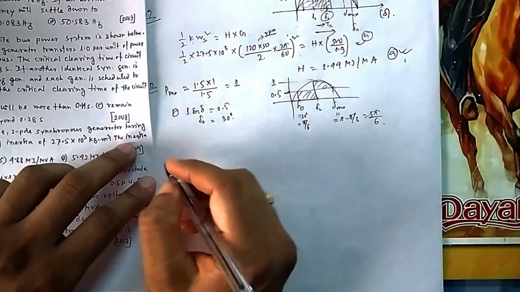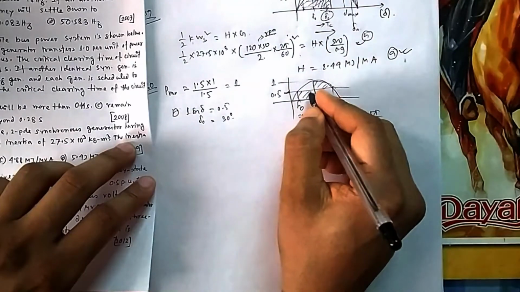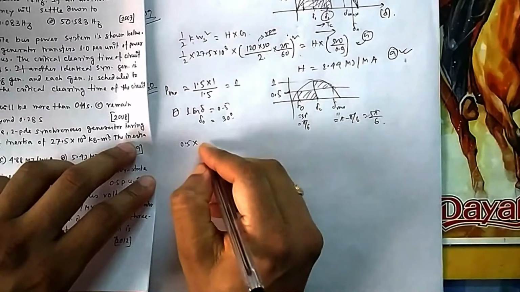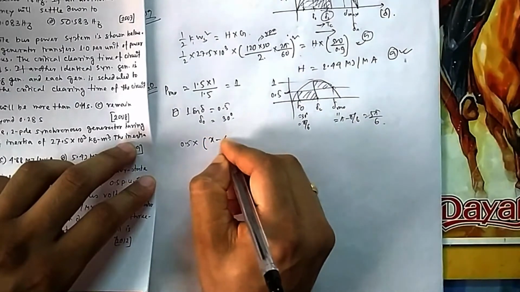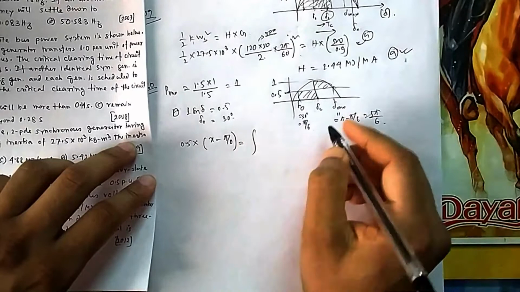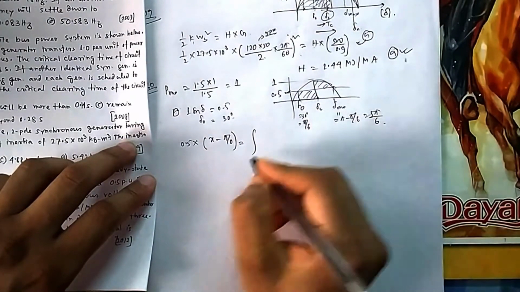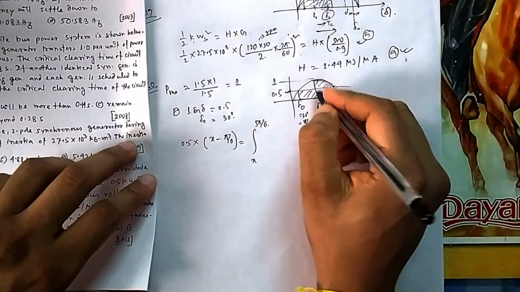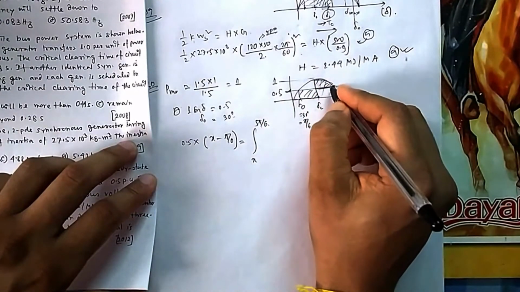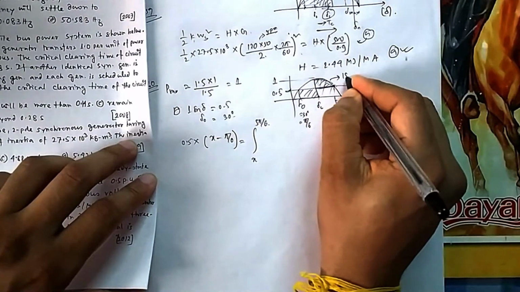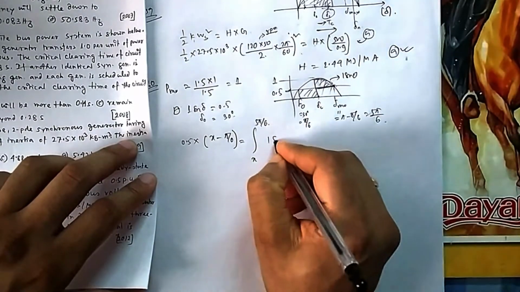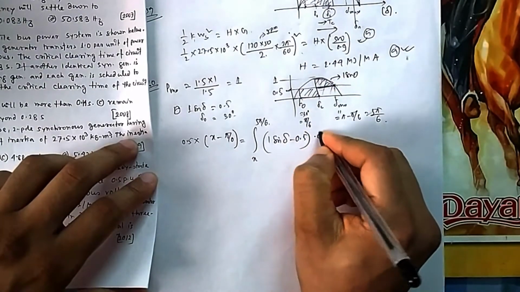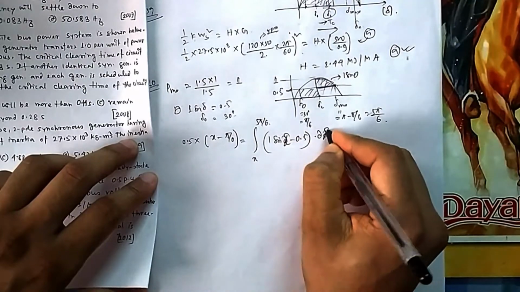It is an integration. This area is a rectangle, so height into base, so height is 0.5, base is your critical angle, that is if I say x minus 5 pi by 6, this should be its area, from x to 5 pi by 6. And what is this area? This area under this minus area under this. So this is at 0.5 and this is at 1 sin delta. So this is 1 sin delta minus 0.5. Then from the whole area you deduct this area, and that is equal to, into d delta or dx. If I am writing in x, I think you can do it.